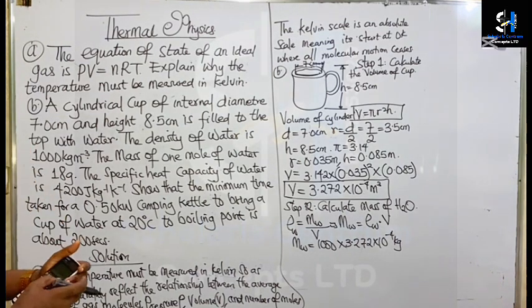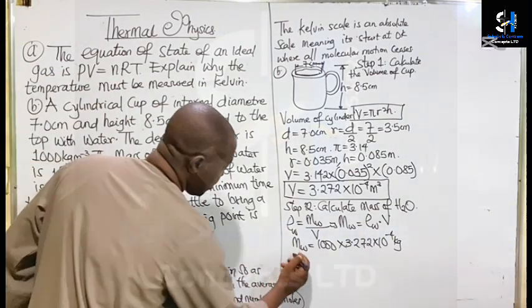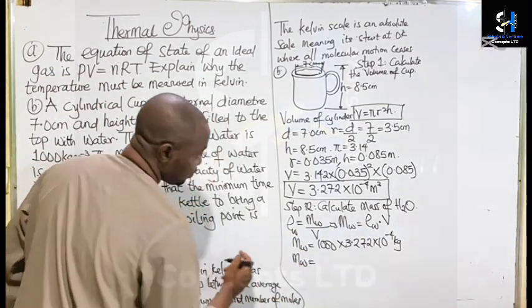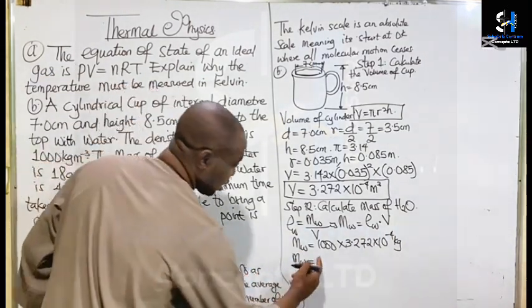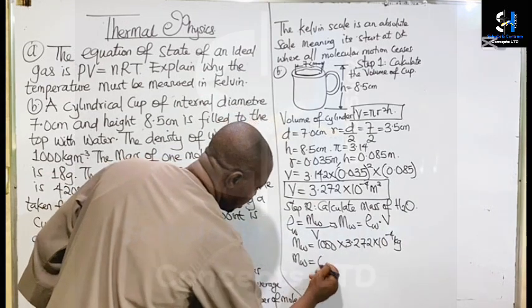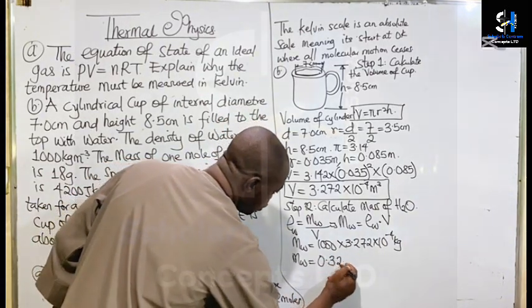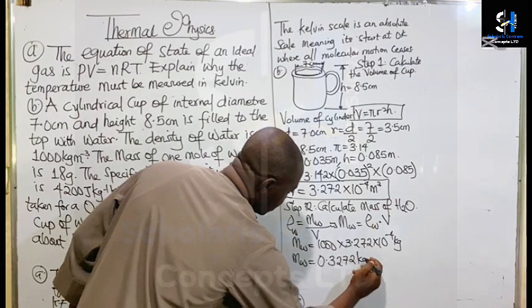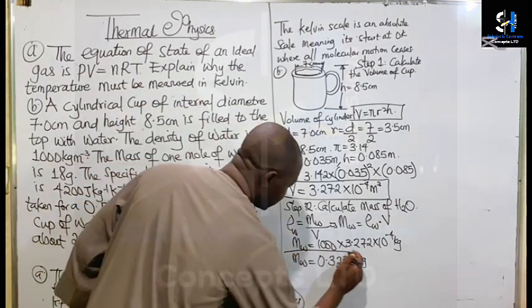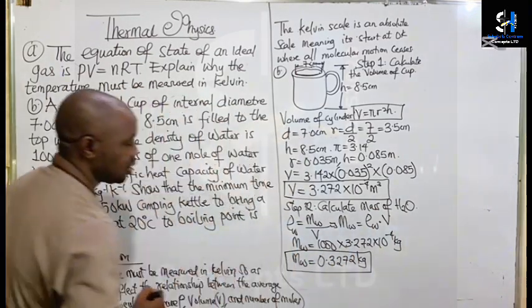So let's get the value. What is 1000 multiplied by this? This will be the mass of water. When this is multiplied, we have 0.3272 kilograms. This is the mass of water. We just calculated it.